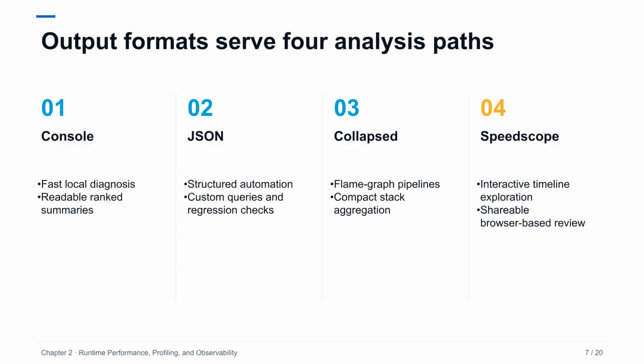No single output is best for every audience. Console summaries support a quick local question. JSON supports automated comparisons, provided the schema and collection settings are controlled. Collapsed stacks feed FlameGraph workflows. Speedscope files support interactive exploration and can be shared with reviewers. Standardize one format for routine regression work and retain another for exploratory analysis. Always record sampling frequency, duration, Python build, and workload alongside the profile so later comparisons remain meaningful.